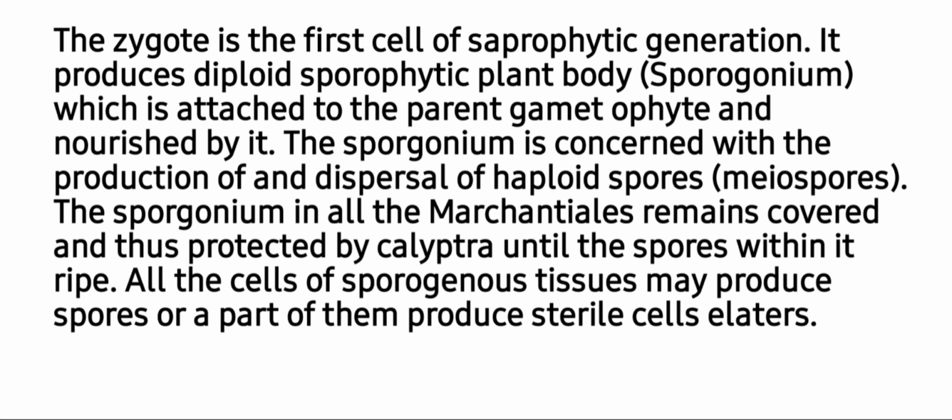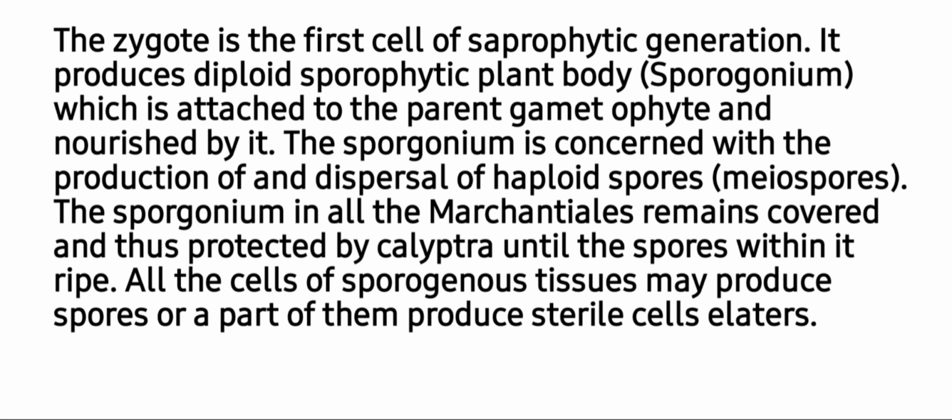The sporogonium is concerned with the production and dispersal of the haploid spores. Because the sporogonium is diploid, to maintain the genetic constitution and to complete the life cycle, there should be some reductional division. So in the sporophyte you will see meiosis takes place and it produces haploid spores.